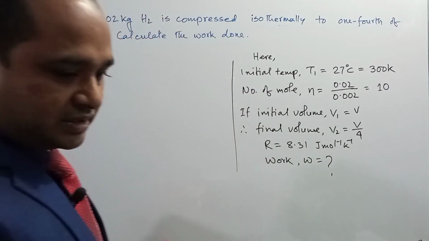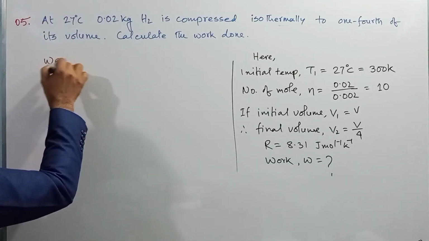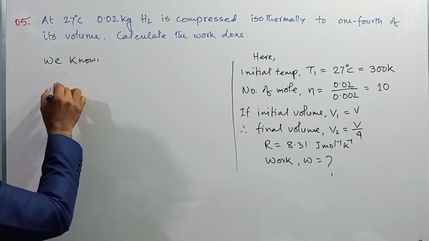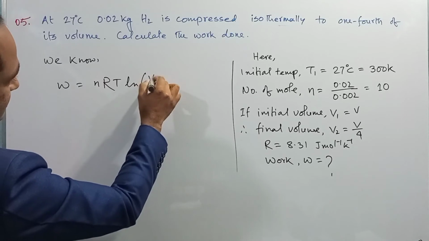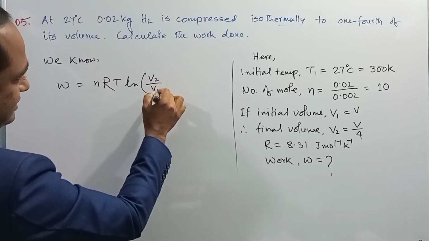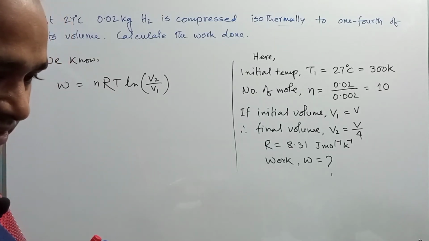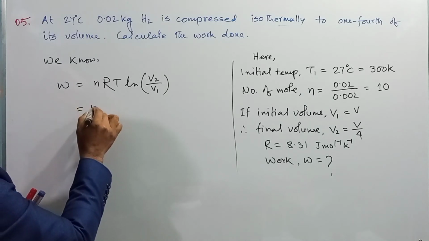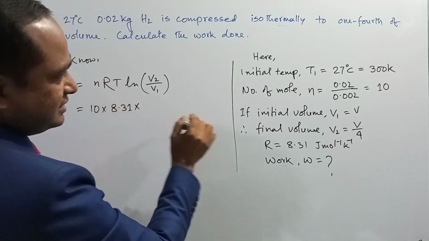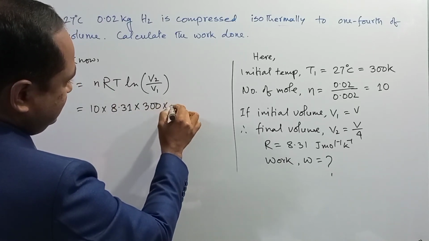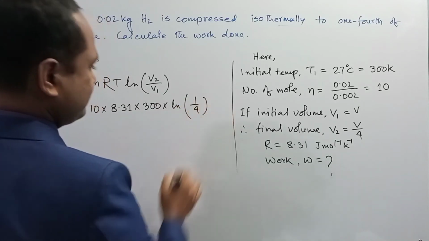Dear student, in case of isothermal process, the amount of work W is equal to nRT ln V2 by V1. So using the value of n means 10 multiplied by R, 8.31, multiplied by T means 300 Kelvin, ln V2 by V1, that is 1 by 4.